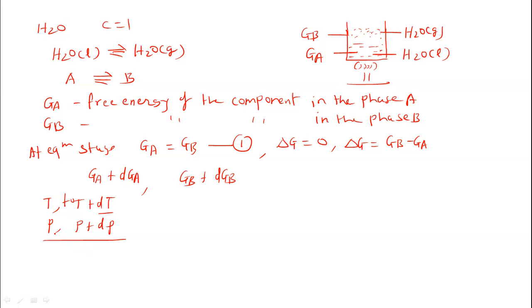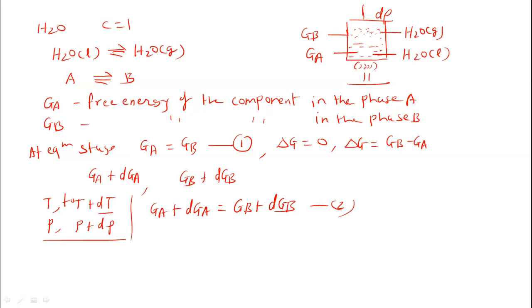The initial pressure is P. Now we have to apply extra pressure, a small increase in the pressure, that is dP. So the new pressure is equal to P plus dP. Then the equilibrium is maintained. So we can write the new free energies: GA plus dGA is equal to GB plus dGB. This understanding is very important. Suppose that this is equation 2.